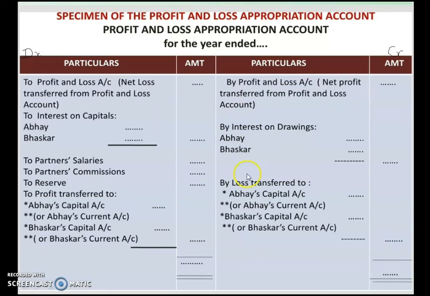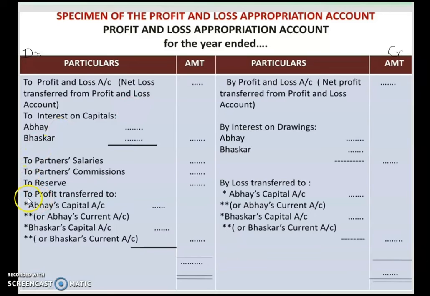Now you have to close this account, and if it is profit, that is your credit side is more and your debit side is less, then you will have profit. So that will be transferred to Abhay's or the partners' capital account. The next account which you have to prepare after preparing the profit and loss appropriation account is the partners' capital account, that we will learn in the coming classes.